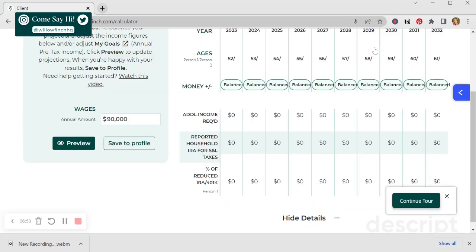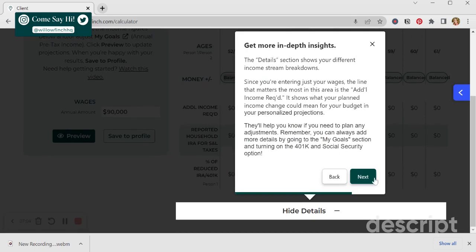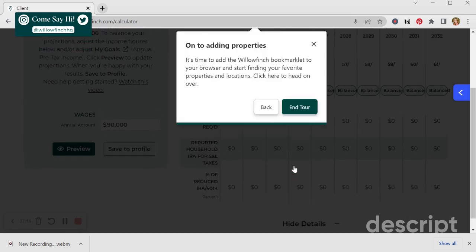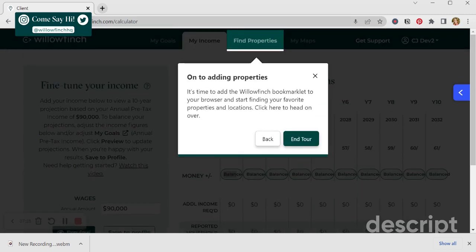It will show you the additional income required if a section isn't meeting the balanced amount, but you'll see that up here in this line as well. And then once you're happy with everything and you have it all in there, you can hit Save to Profile. You can always come back and update things later, just like every other section that we'll be going through with these video onboarding series.